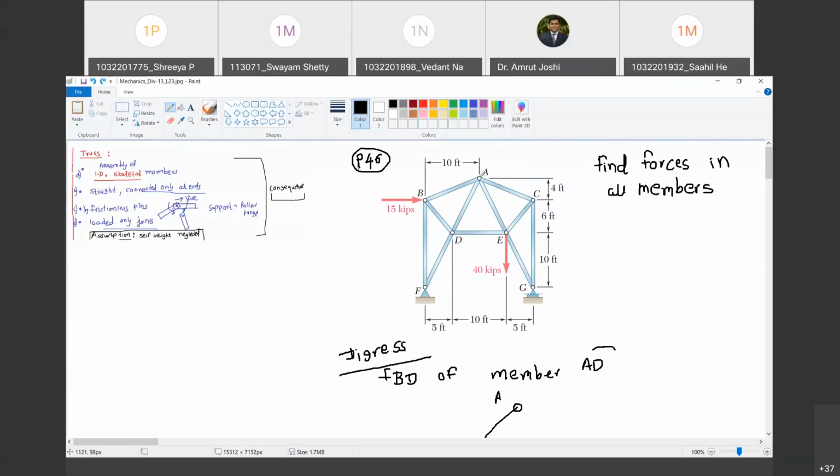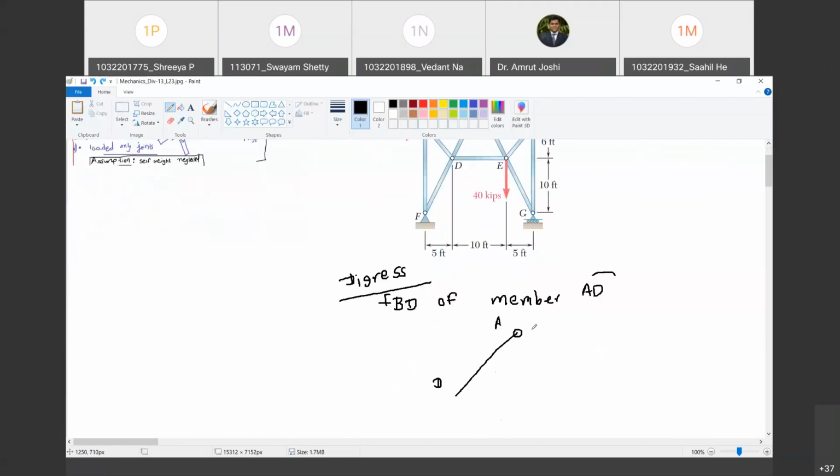force applied by pin at joint A on member AD. Do you agree with me? Yes, sir. So this is force applied by pin at joint A on member AD. So I am going to call it as FAD. Do you agree with me? Yes, sir.